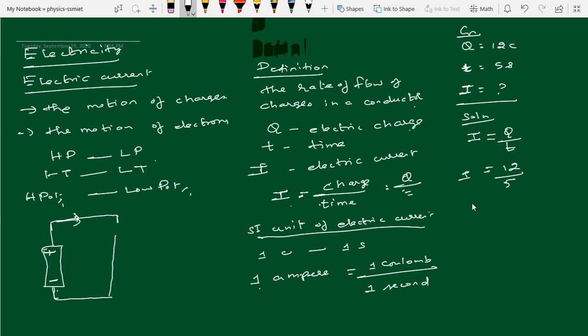So I is equal to 12 by 5, which is 2.4 ampere. So by solving this problem, you could understand how to find the electric current if charge and time are given.